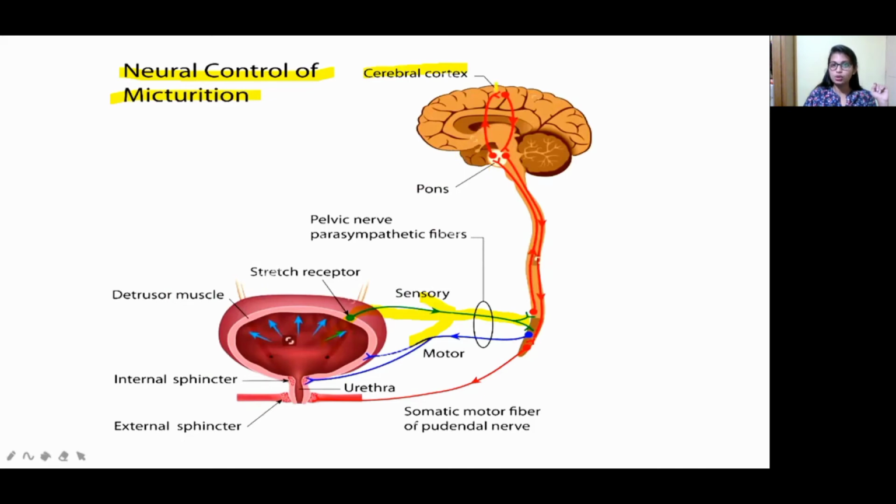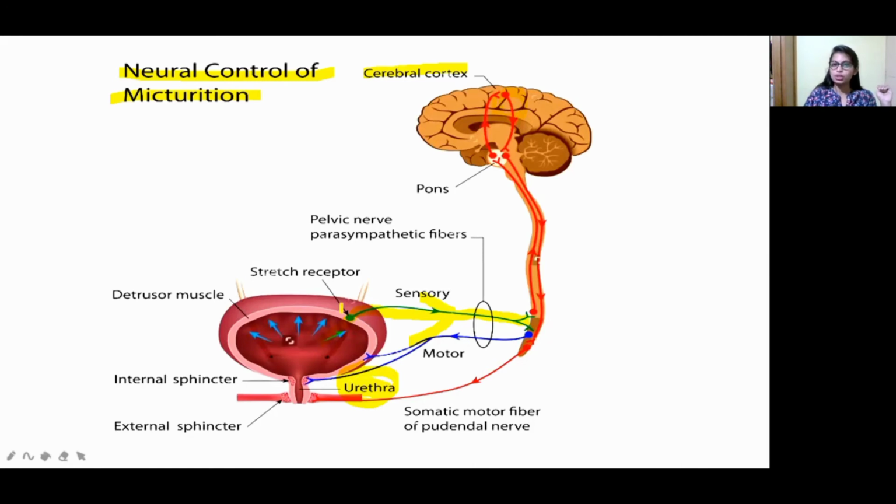It will be taken to the cerebral cortex. In the cerebral cortex, what happens? It will receive the message that the urinary bladder is full of urine and it has to be excreted. Now in the reverse, the cerebral cortex in the brain will carry the message. It will send the signal through the nerve to the motor neurons and the urethra. Now the urethra receives the message to excrete the urine, because in the urinary bladder urine is in excess and your body has to excrete the urine. So through nerve impulses, the urethra gets the message from the brain.